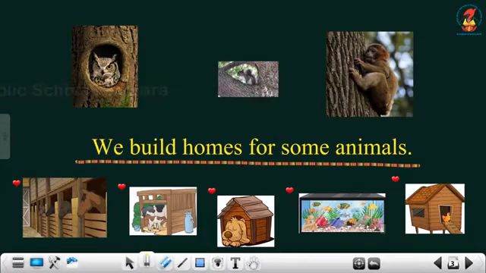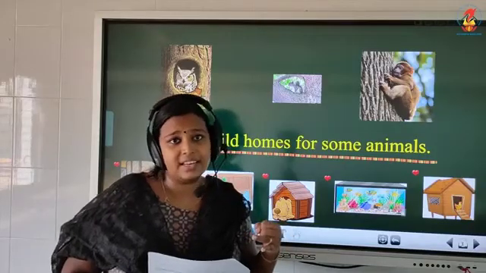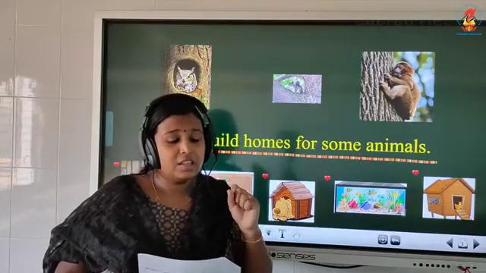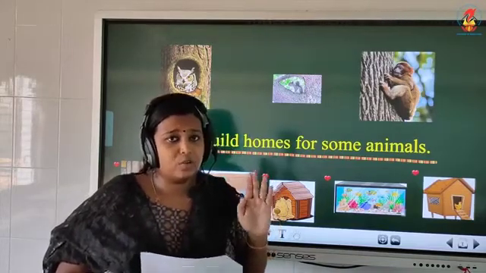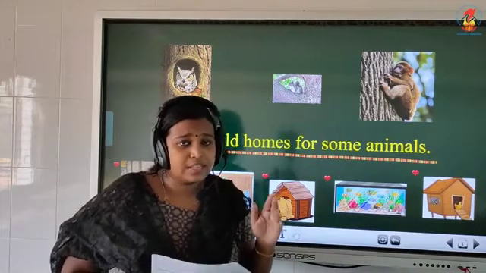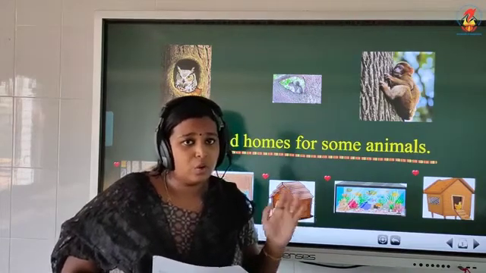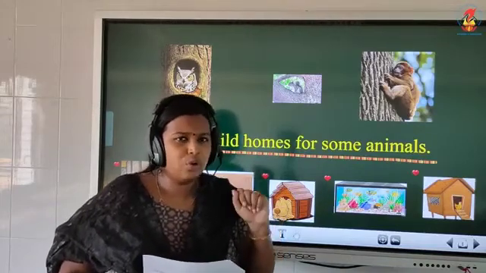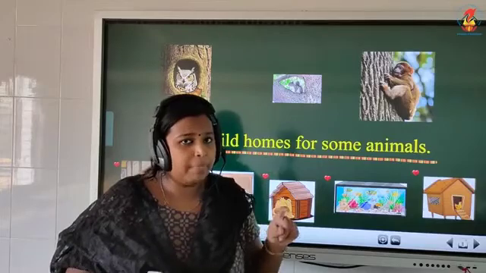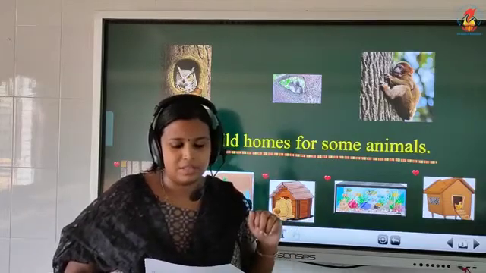A snake finds a burrow made by other animals. I told who lives in a burrow on the last page. Who all live in burrows? Rats, rabbits and ants. And here, the snake. Have you seen a snake? Where do snakes live? Do snakes have any homes? What will they do? Yes, a snake finds a burrow that is made by other animals.